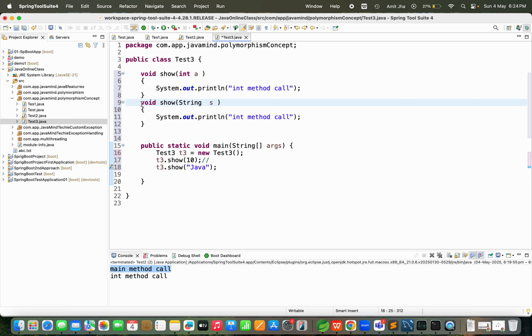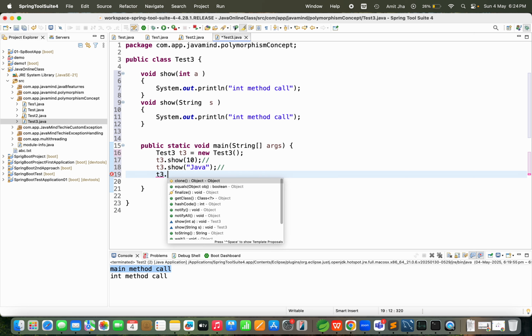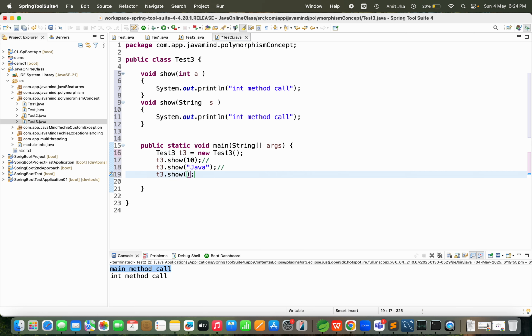Obviously this method should be called. Correct? If I am going to call t3.show and pass an int here, this int method will be called, and the result will be "int method called". Yes or no?